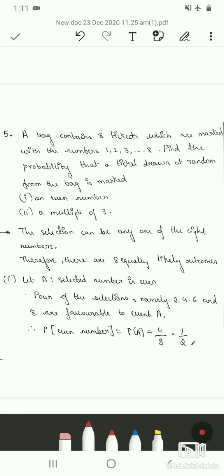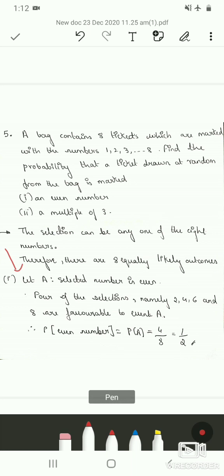So the selection can be any one of the 8 numbers. Therefore there are 8 likely outcomes, that is small n is equal to 8. First let us consider the first sub question, that is the selected ticket is an even number. So among these 8 tickets, there are 4 even numbers, which is 2, 4, 6, 8.